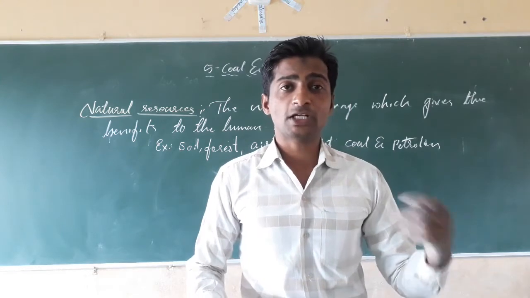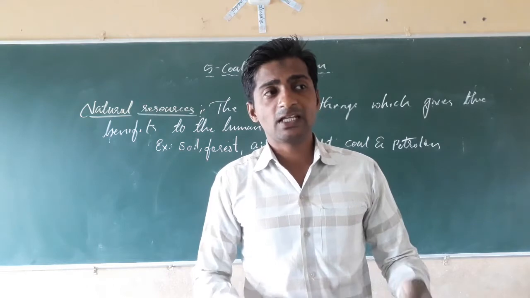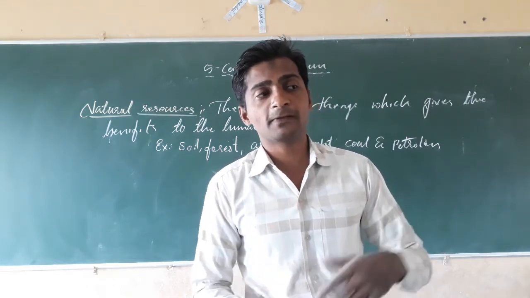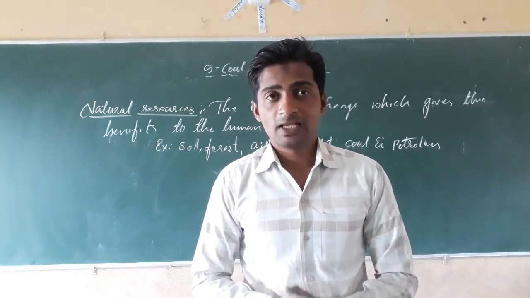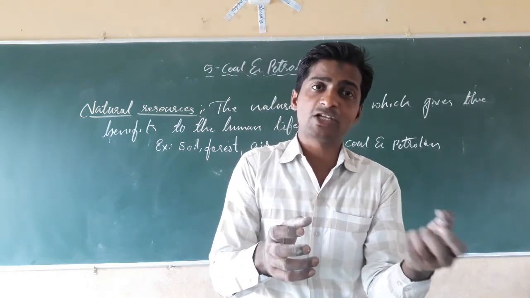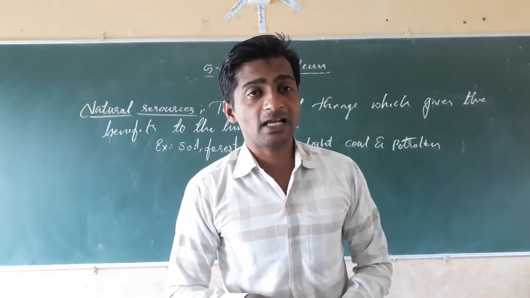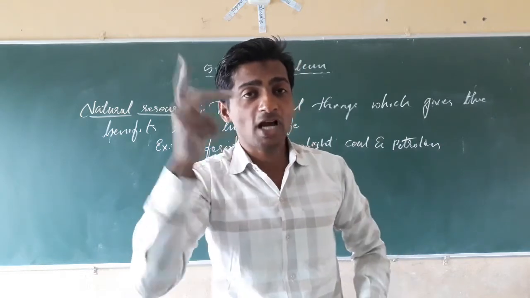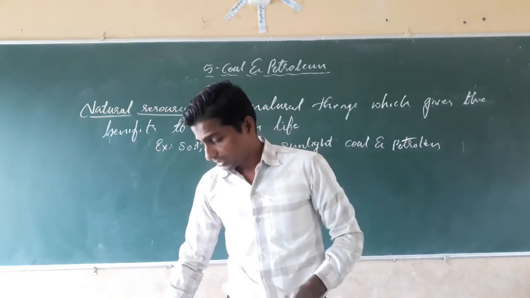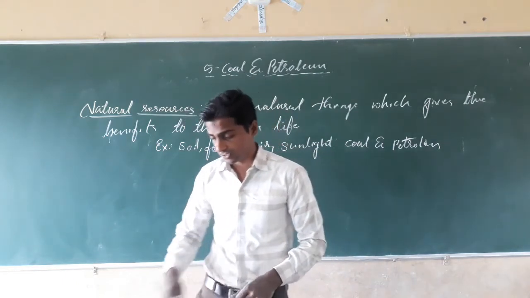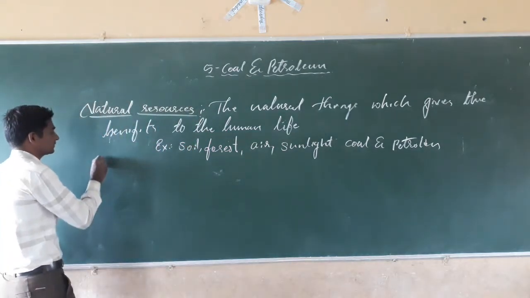If we use the petrol continuously that we are extracting from the earth crust, what happens? The petrol may complete in the earth crust. See, some natural things will complete by using continuously, some natural things will not complete. The natural resources which will not complete in the future, they are unlimited. That is called as the inexhaustible natural resources. The natural resources are of two types.